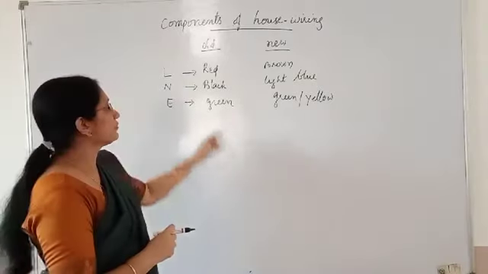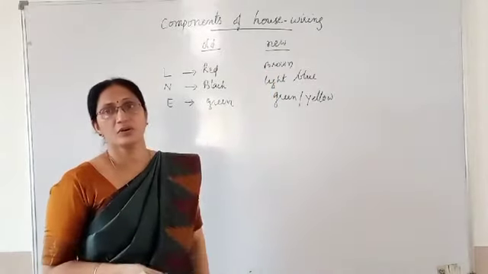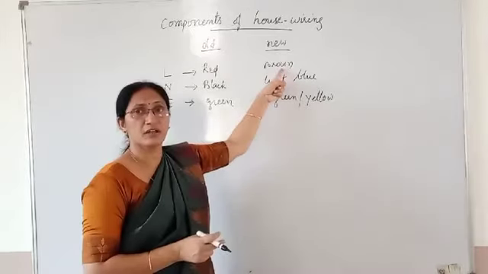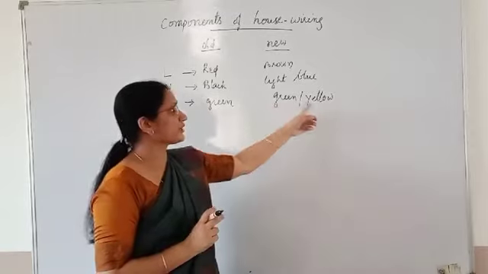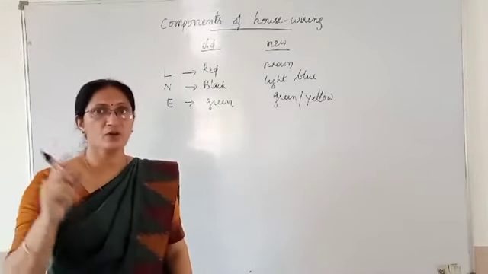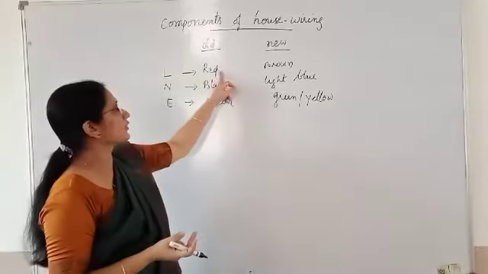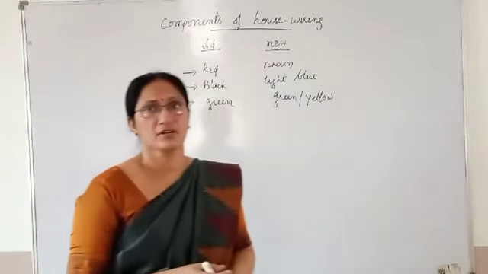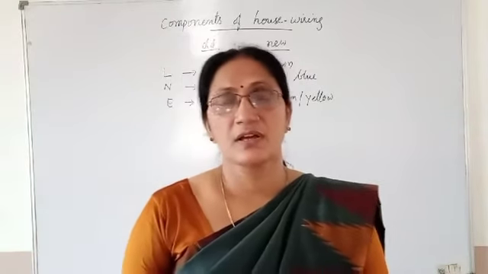So the wire which is seen in brown color, if it is new house wiring, you will see these colors. The wire in brown color is the live wire, light blue color wire is neutral, green or yellow wire is the earth wire. This is the way to identify. If the house wiring was done earlier, meaning the old one, these are the color codes: red for live, black for neutral and green for earth. And this color coding is helpful in many situations.